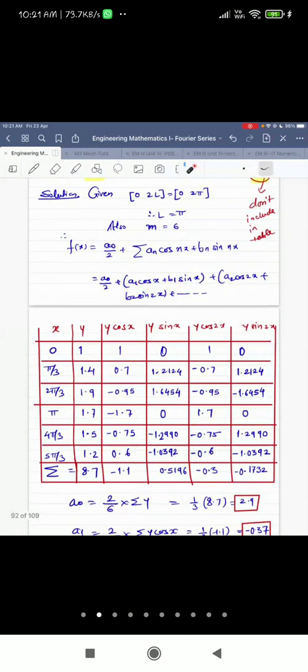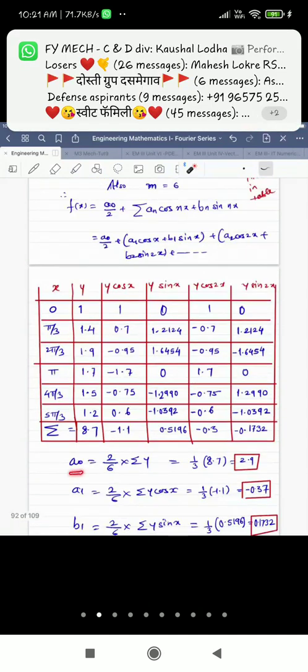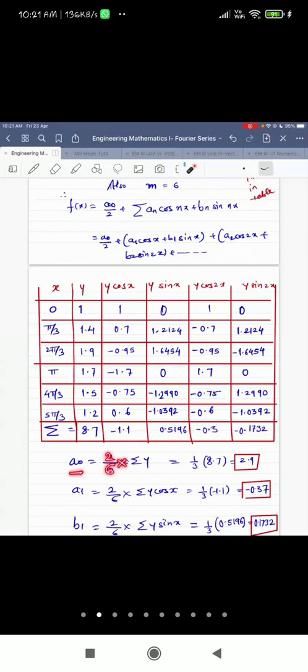So first we need to write the formula. The formula for A0 is 2 upon M into the summation of Y, so it is 2 by 6 summation Y. You just need to take the sum of these entries. Then what is A1? It is 2 by M and the summation of Y cos x.